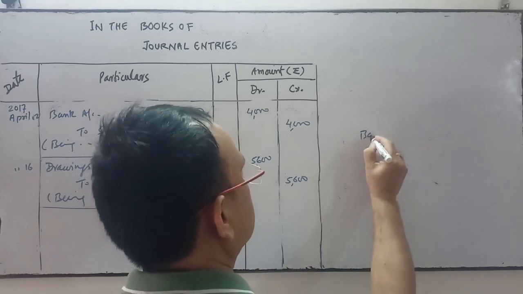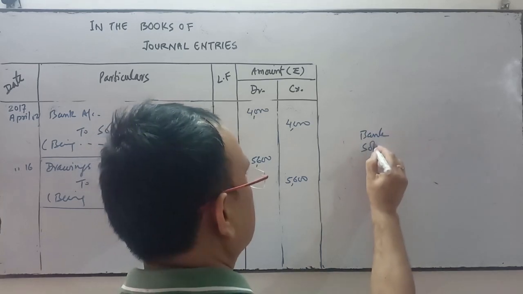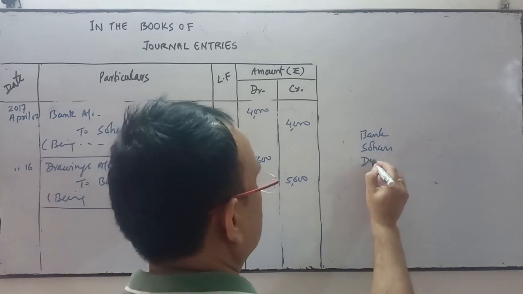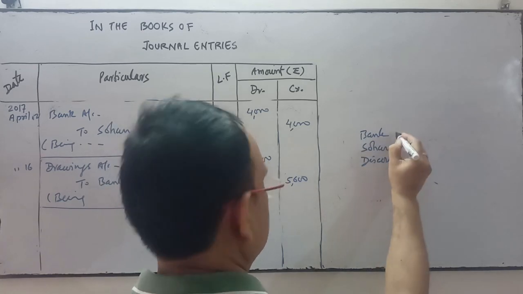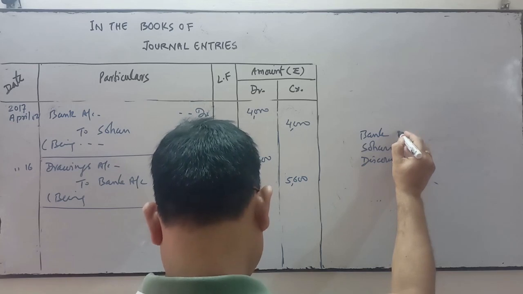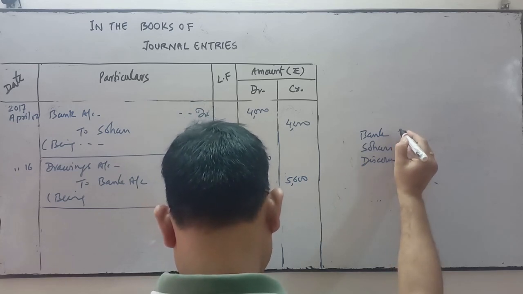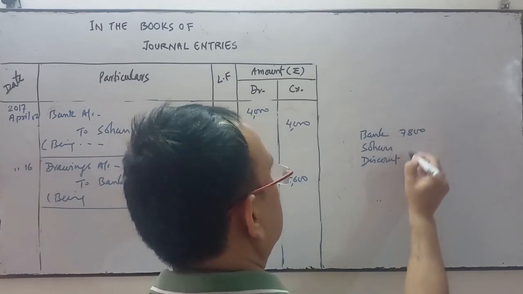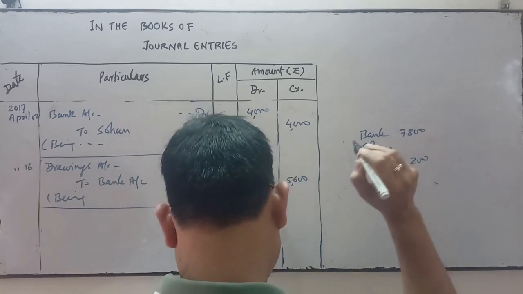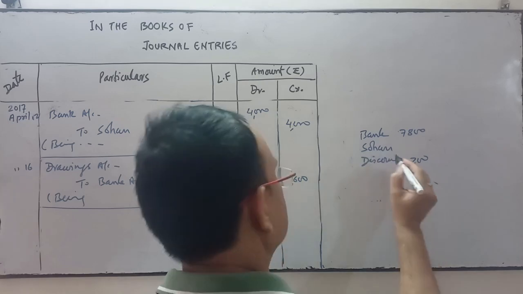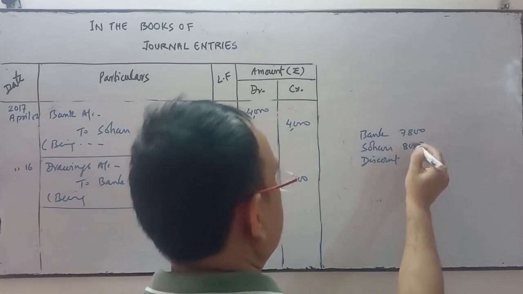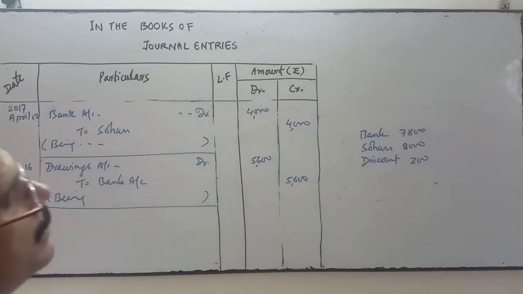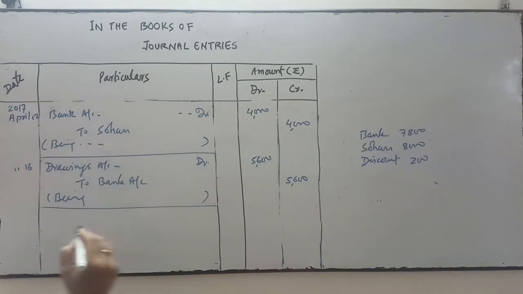So bank account, Sohan account, and discount allowed account. One account is discount allowed. So in bank you are getting how much? 7,800. Discount is how much? 200 is the discount. So how much amount do we have to receive? 8,000. Okay.